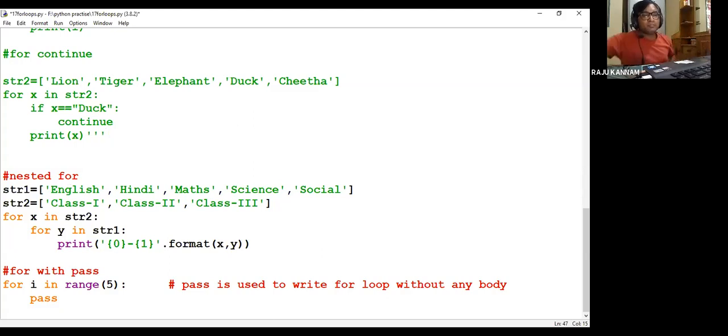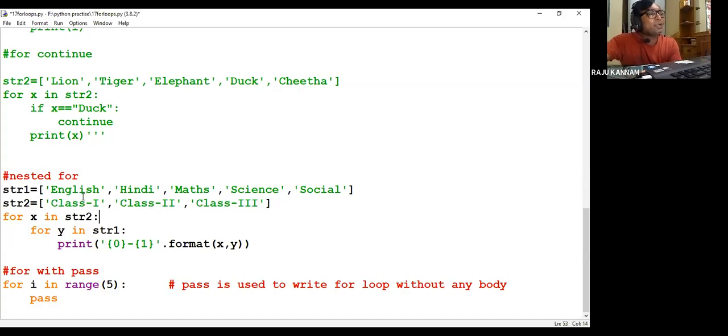Then nested for. Nested for means if you use a for loop inside another for loop, it is called nested. Like yesterday, if you used an if statement in another if statement, we called it nested if. Similarly for loop also. So for that I'm taking two strings, str1 and str2. In str1 I have English, Hindi, Math, Science, Social. In str2 I have class 1, class 2, class 3.